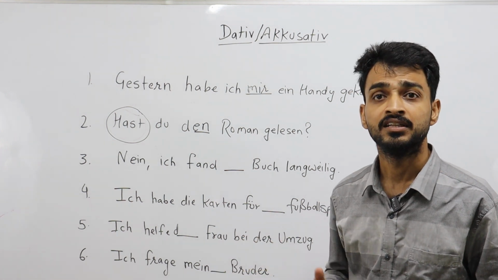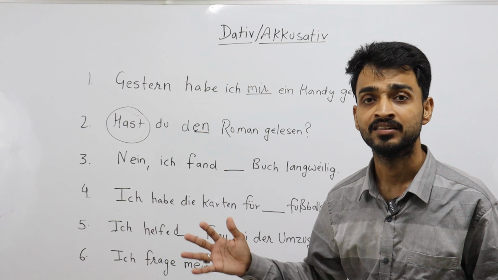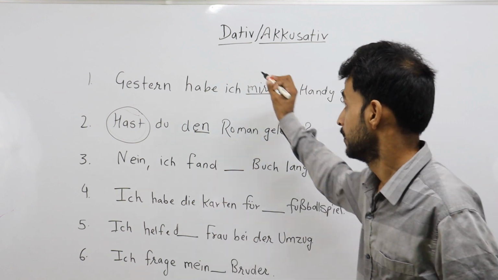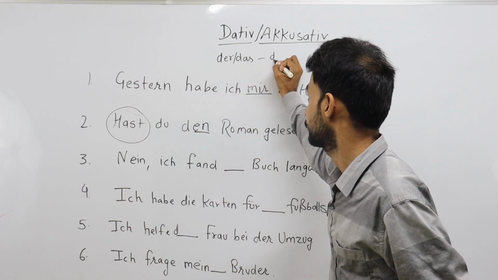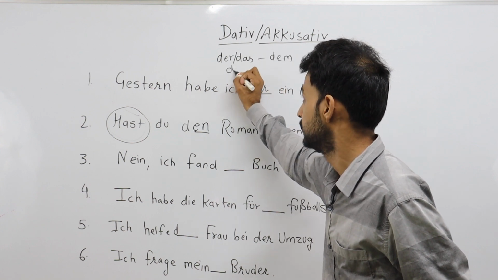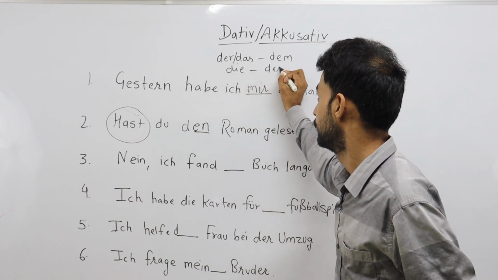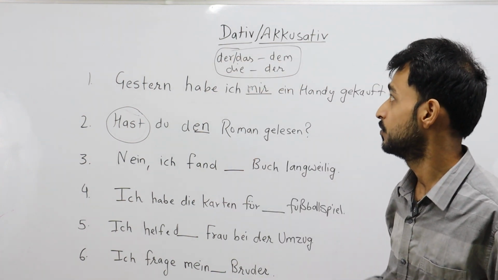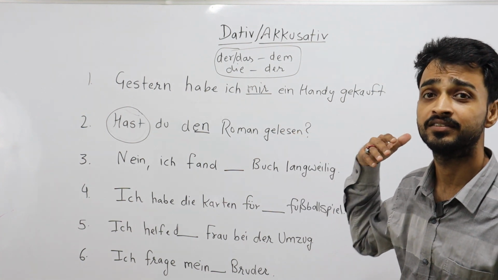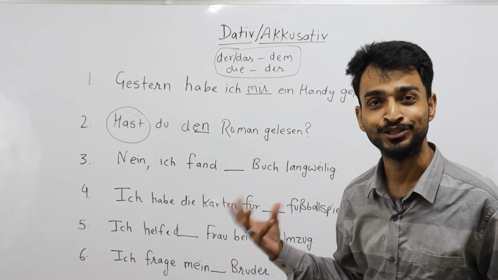Whereas in dative there is a different structure. Der and das convert into dem, whereas die changes into der. This is your dative article change. So you must know how these articles get affected with the respective verbs.